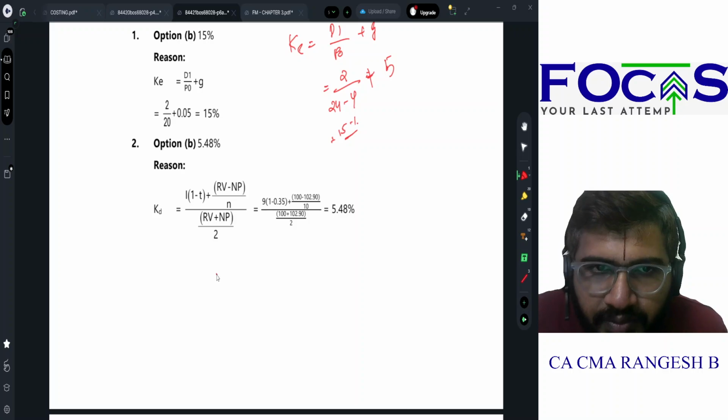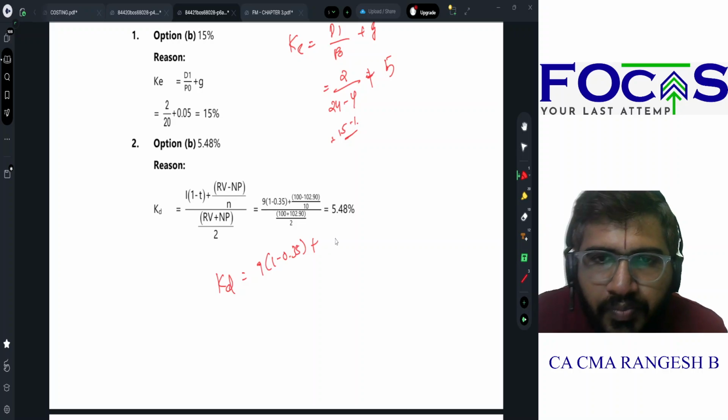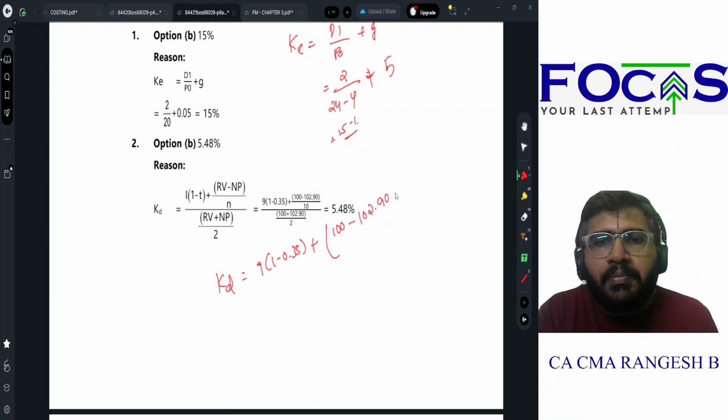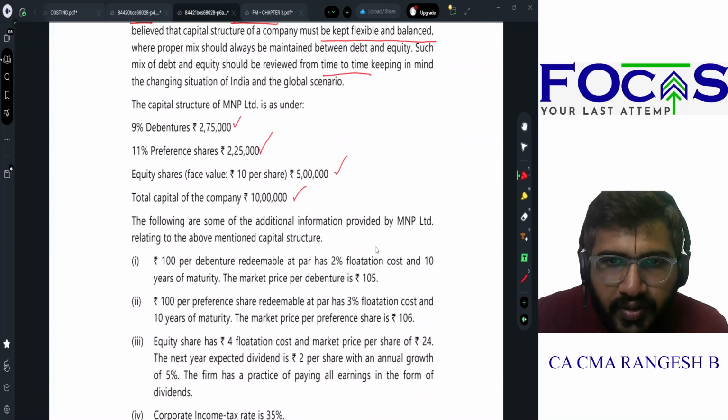Cost of debt is next. Cost of debt is equal to interest, 9% into 1 minus tax rate of 0.35, plus my redemption value is 100, net proceeds is 102.9. How is net proceeds 102.9?